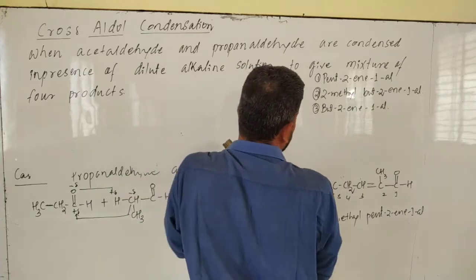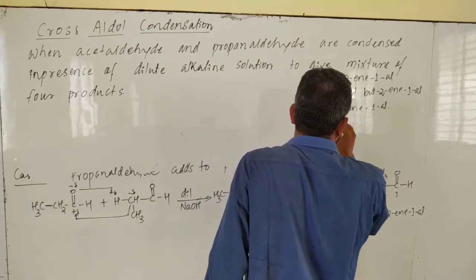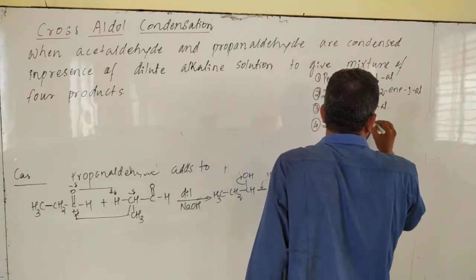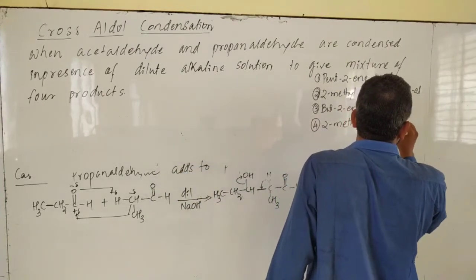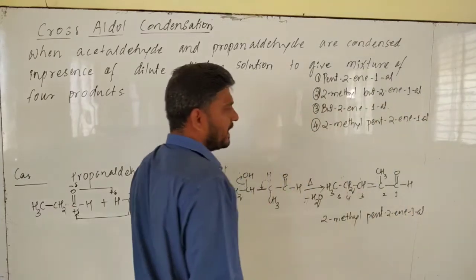What is the name of the fourth product? The fourth one is 2-methylpent-2-en-1-al. Am I right?